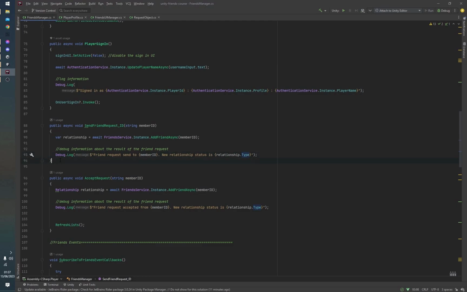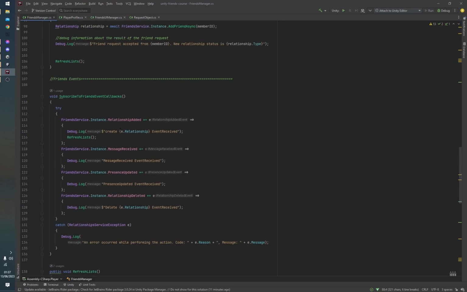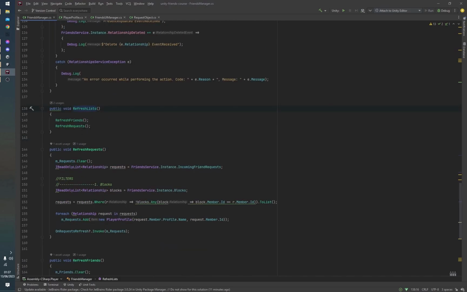Now once we call this function, the user will receive a notification letting him know that he has received a friend request and from which user it is. And this is where our subscribe to friends event callbacks become important, because one of them is this relationship added callback over here. So when we receive this, all we do is we run our refresh lists function. If we take a look at that, you can see that it clearly just refreshes the friends, and also most importantly here refreshes the requests.